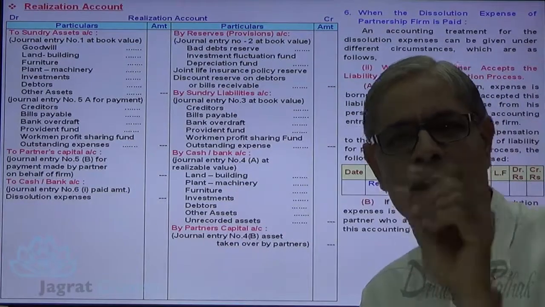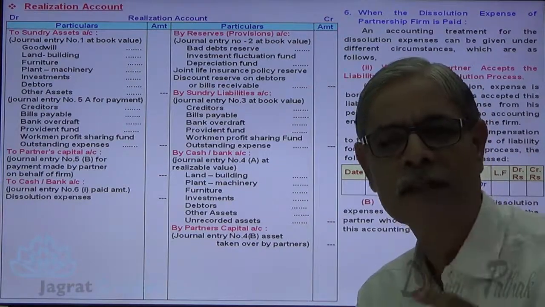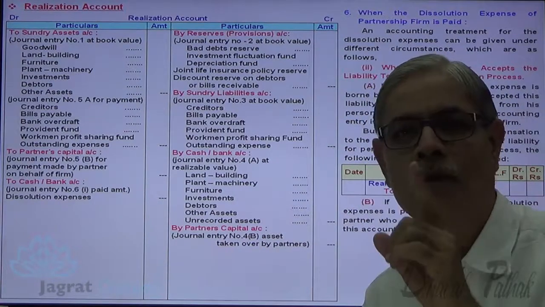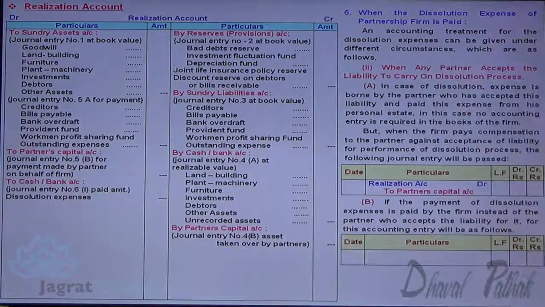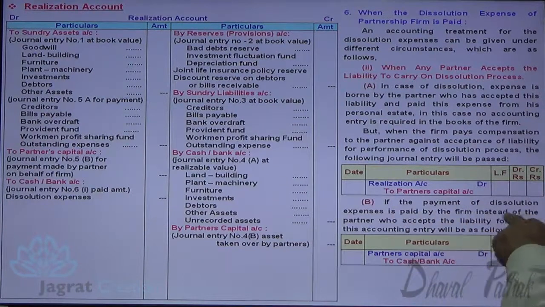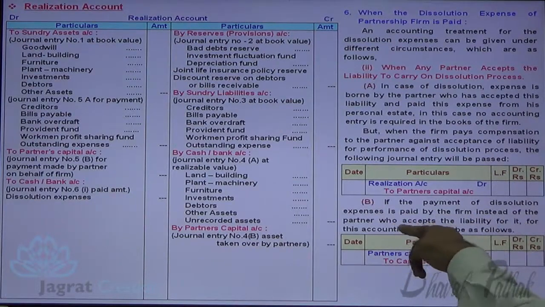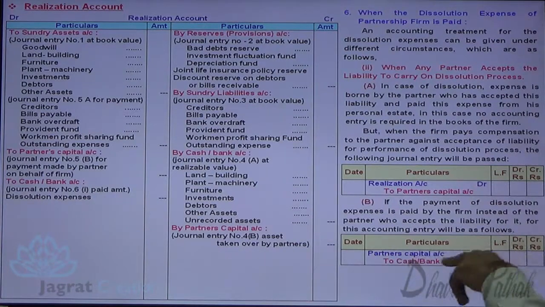Then also, a specific amount is borne by the partnership firm, 5,000, and that amount is payable to a partner. So what is the entry for that? Realization account debit to partner's capital account credit. If the payment of the dissolution expense is paid by the firm, instead of the partner who accepts the liability, then the accounting entry is partner's capital account debit to cash and bank account.